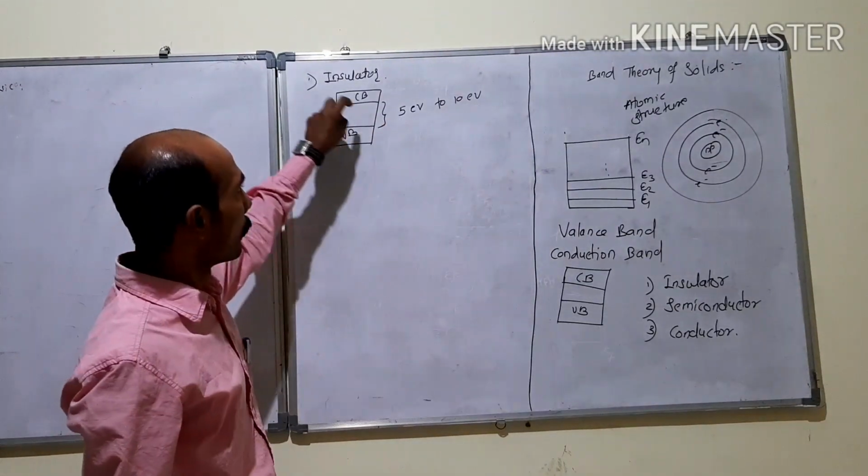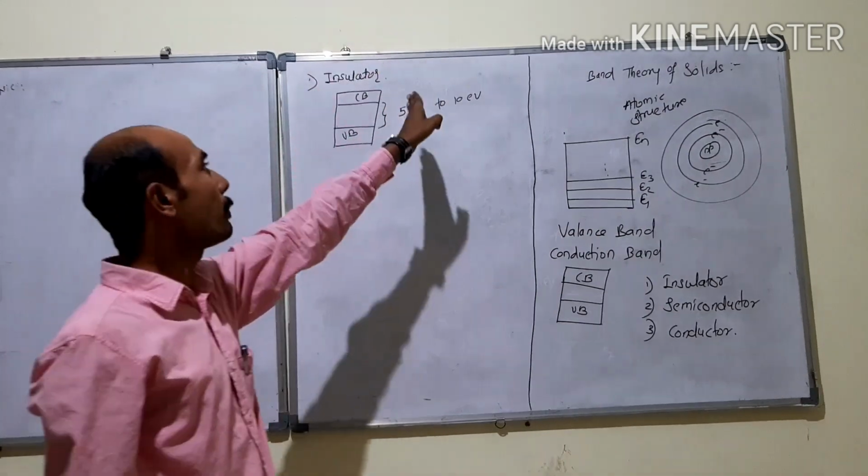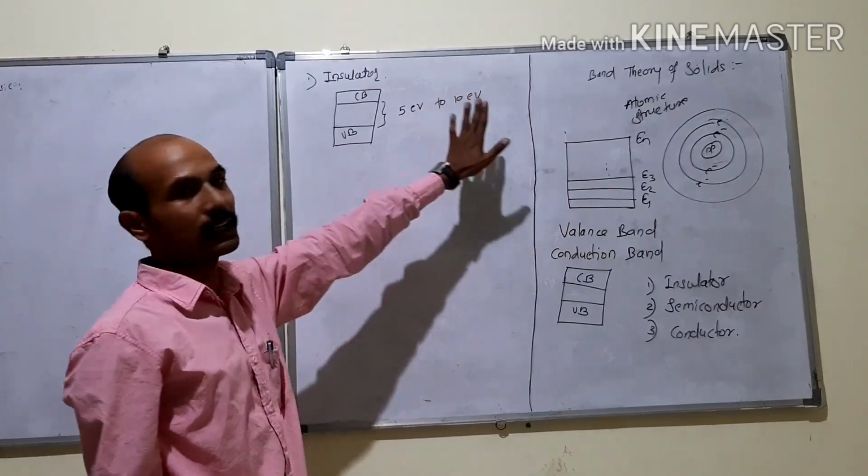Here the energy gap between the valence band and conduction band is between 5 to 10 electron volt.